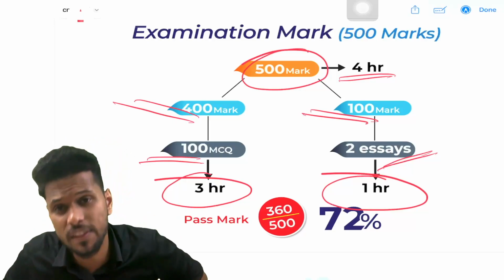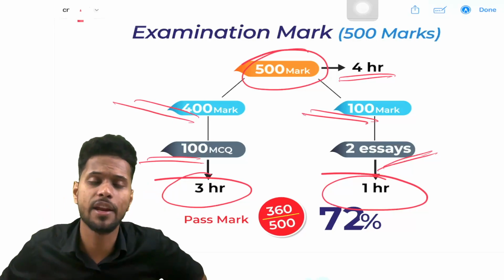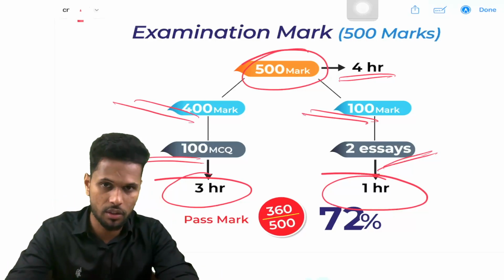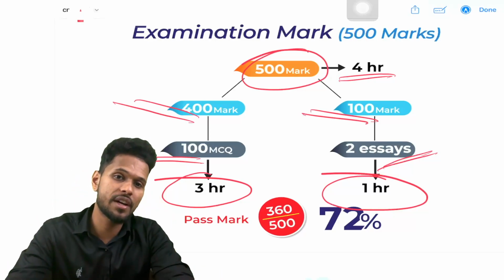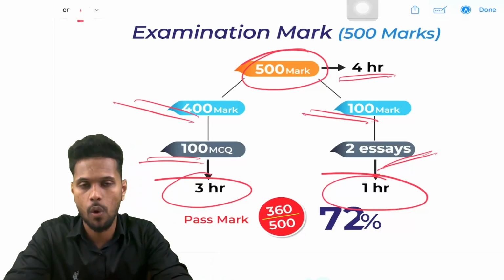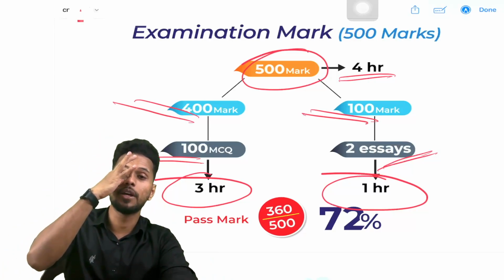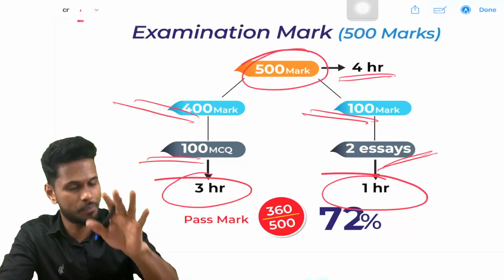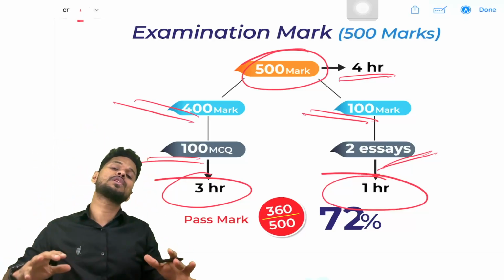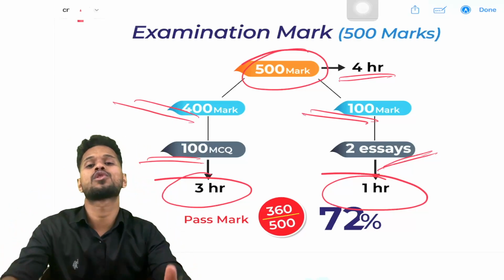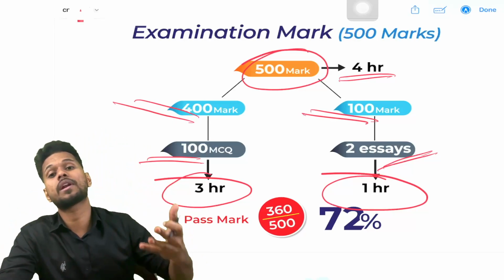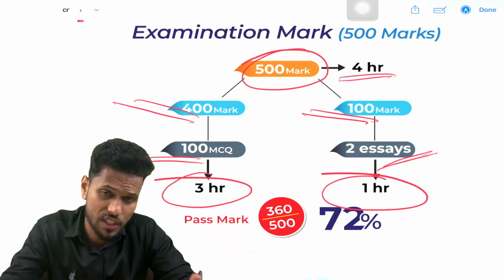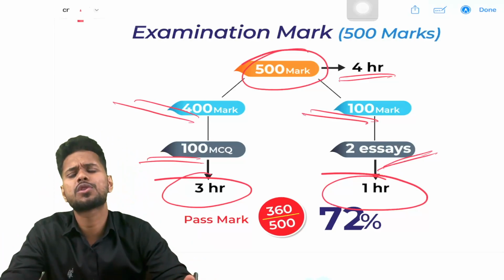Clear? And this is common for part 1 and part 2, and in order to pass the examination, out of this 500 marks you should score a minimum of 360 marks. Okay, so 360 out of 500, it is around 72% you should score. Okay, so you may doubt, sir, it's very challenging. You may feel it's very challenging, but trust me, many of our students in our previous batches scored all India topper and world topper, like 470, 460, 450, 440. Many of our students have scored.